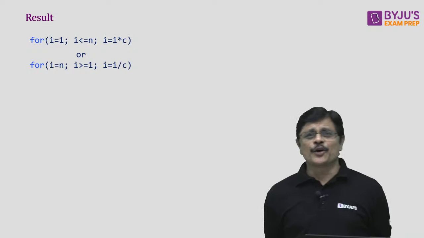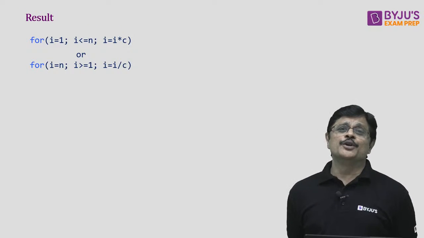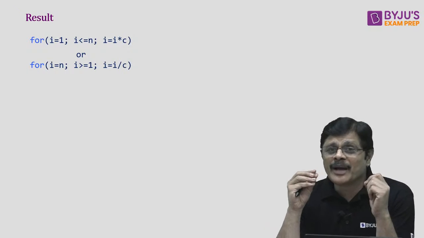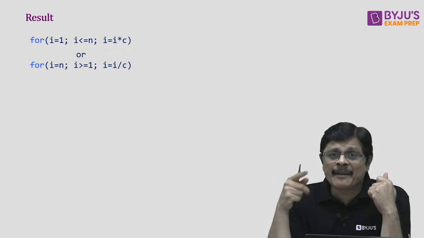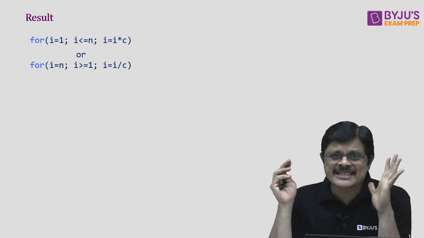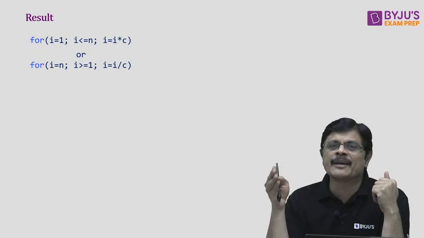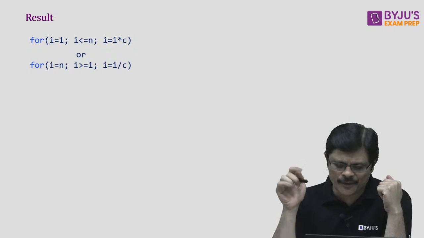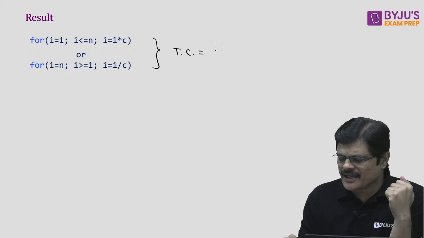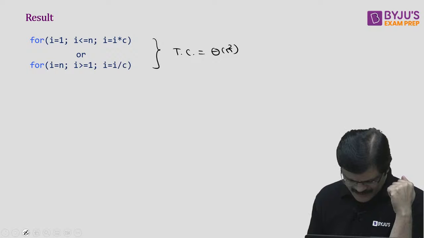For i = 1, i <= n, what are you doing? Every time you are multiplying the i value, that is, incrementing it by a constant multiple. Every time a constant multiple is applied. Or starting from n down to 1, every time you are dividing by the same constant value. In this particular case, the time complexity would be what, sir? The time complexity would be theta log n, my dear friends.